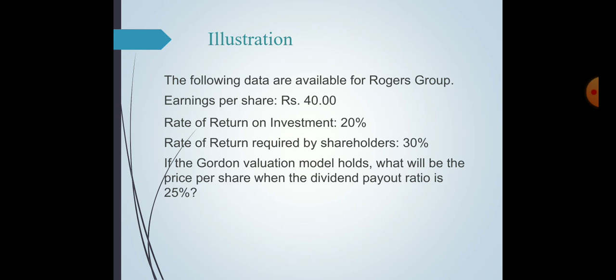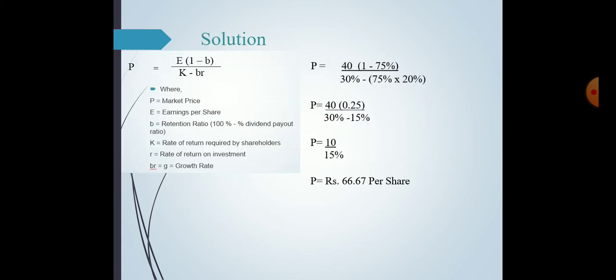If the Gordon valuation model holds, what will be the price per share when the dividend payout ratio is 25%? So how can we apply this to the numerical? P is equal to E multiplied by 1 minus B, upon K minus BR, which we have discussed in the previous slides.